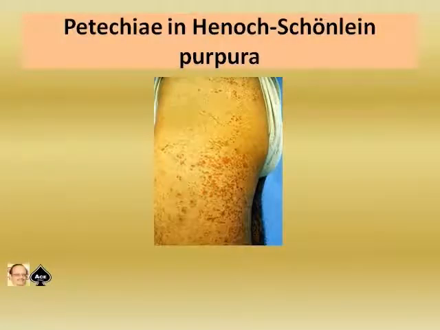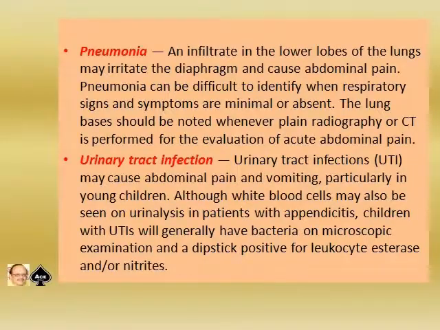Pneumonia is another non-surgical condition. An infiltrate in the lower lobe of the lung can irritate the diaphragm and cause abdominal pain. Pneumonia can be difficult to identify when respiratory signs and symptoms are minimal or absent. The lung base should be noted whenever chest X-ray or CT is performed for evaluation of acute abdominal pain.